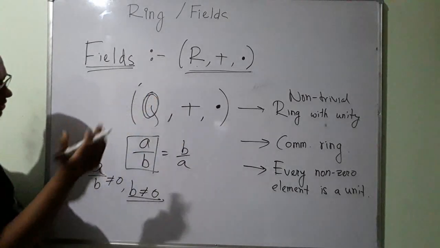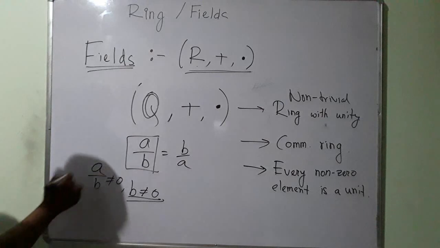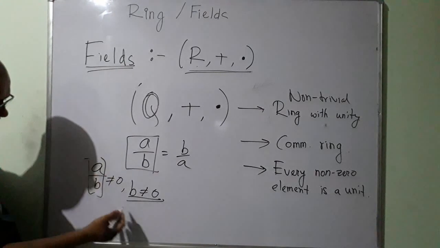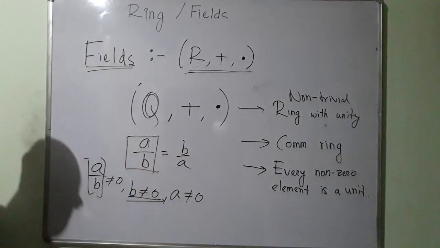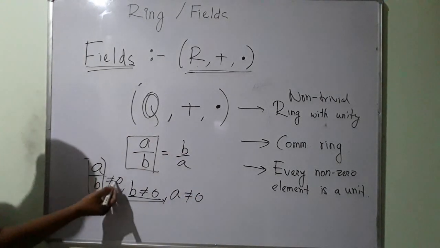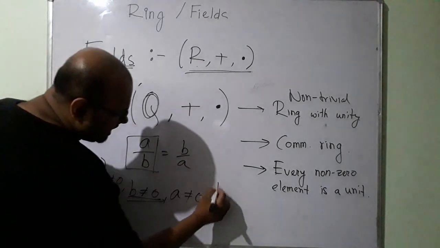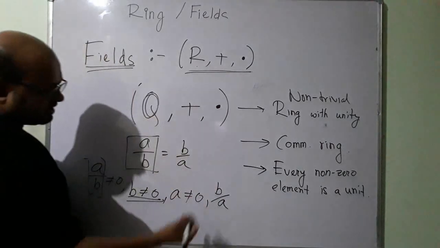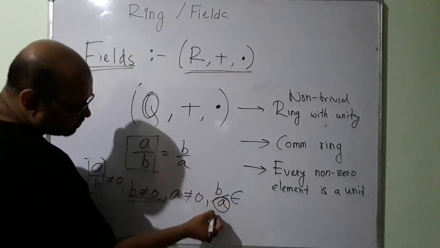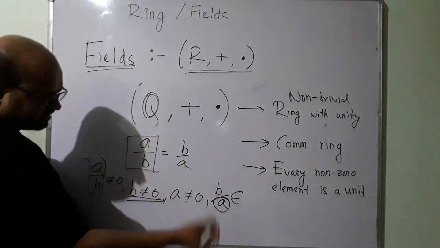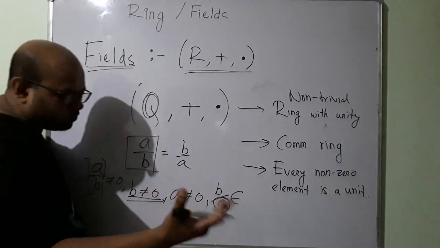Had B been equal to 0, this would have been undefined, and would not belong to the set of rational numbers. Now consider A by B not equal to 0. This means A is also not equal to 0. Because of that reason, I know B by A belongs to the set of rational numbers. B by A is not undefined, so a 0 divided by 0 error will not arise.